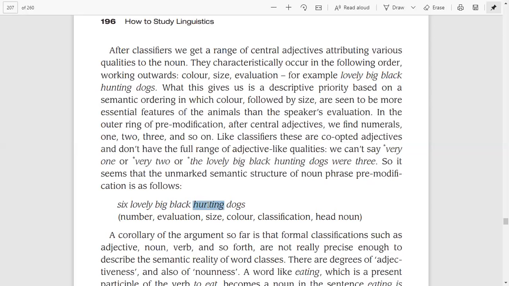Then again a classifier, that is hunting dog. Or it also falls under purpose because it is a form of gerund as well. So here we are giving different names which I have already told you. At the start, the author says it is number, then evaluation or general description, then size, color, classification, then the head noun. This is the correct order of the phrase.